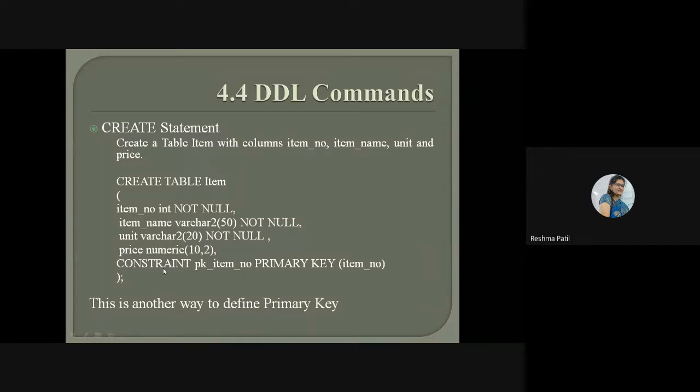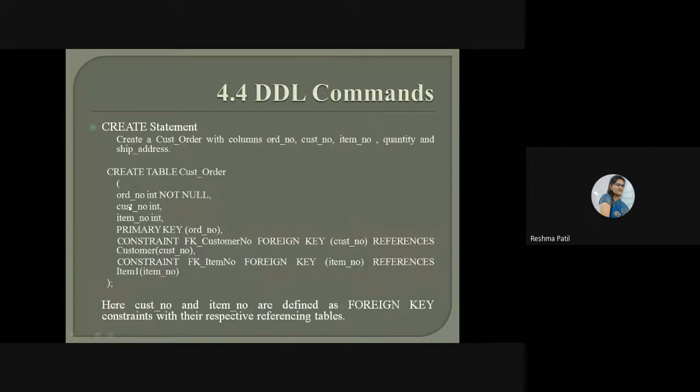Here they have given one more thing, that we can add a primary key, because this item number, for example this item table and the customer table. So in the next table I will show this part, the constraint. The next table is customer order.